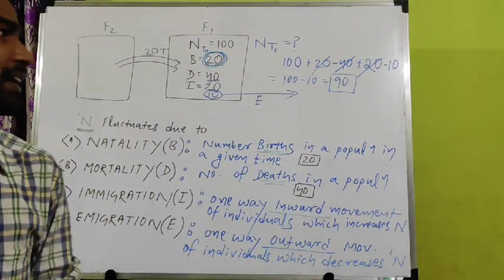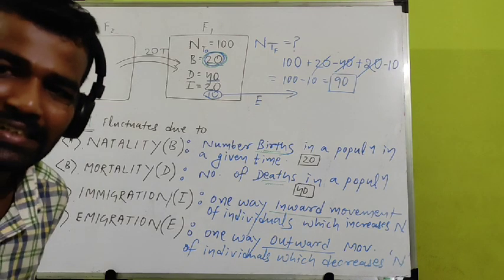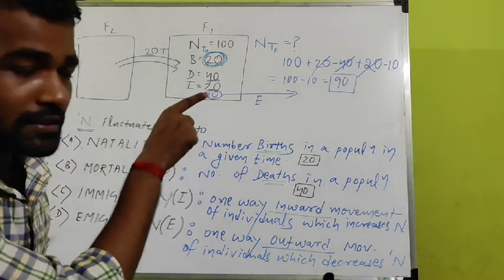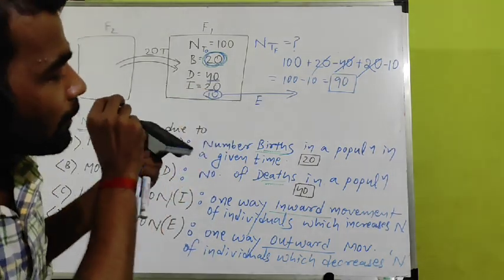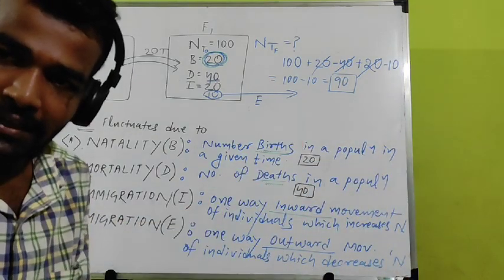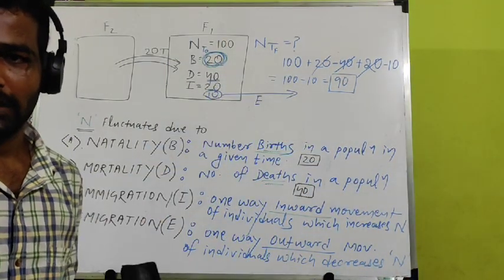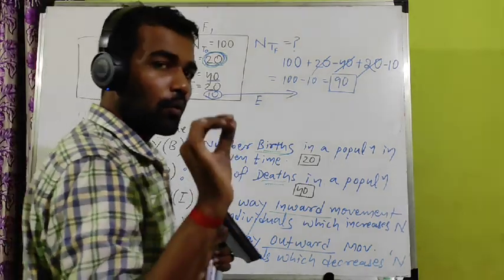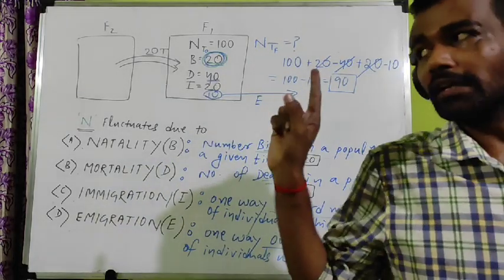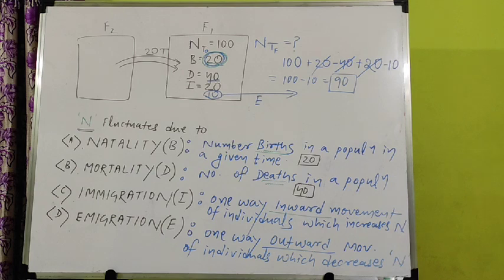It means population density decreases. It indicates the number of deaths is more than births, or the number of individuals who left the habitat is more than the number of individuals added. Clear? So these four points you have to remember. What is population? What is population density? What is natality, mortality, immigration and emigration? Very important. You have to remember.